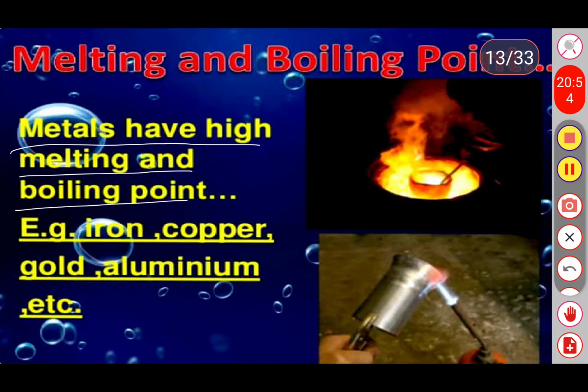Okay, and next one, metals have a lustrous nature. It means all the metallic surfaces are shining in nature. And next, metals have very high tensile strength. Tensile strength means if the substances are rigid in nature, they have very high tensile strength.